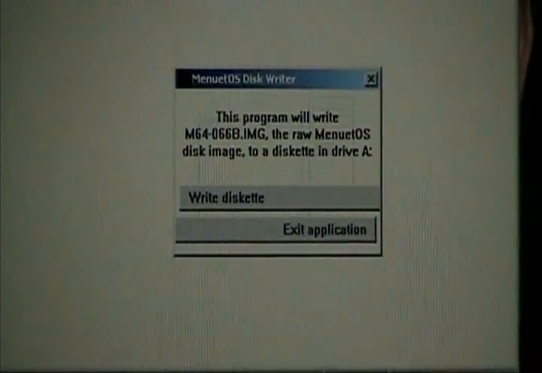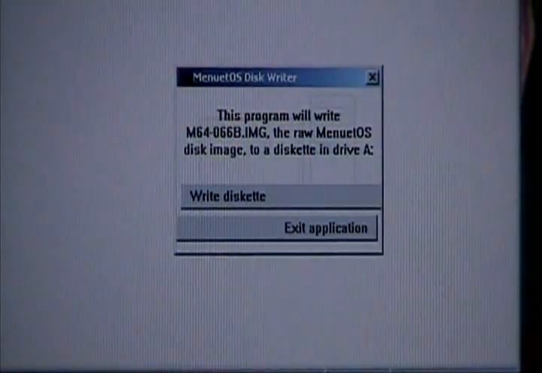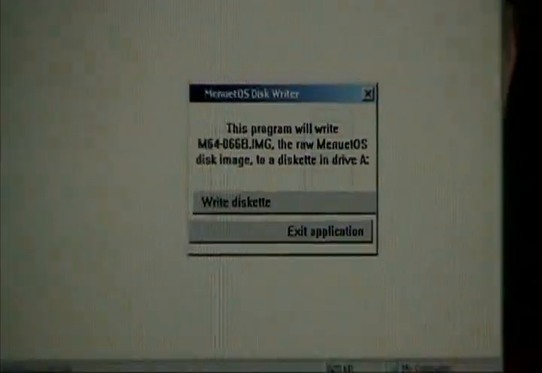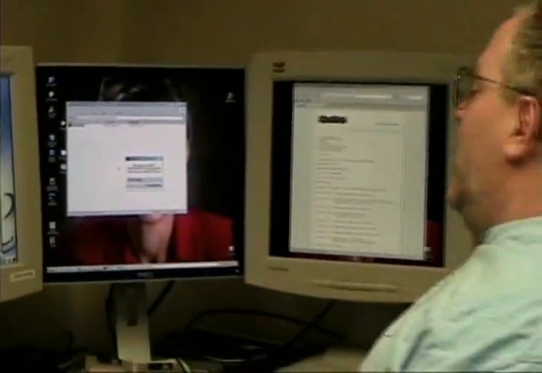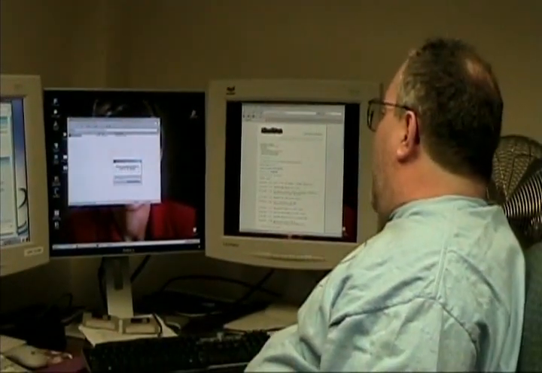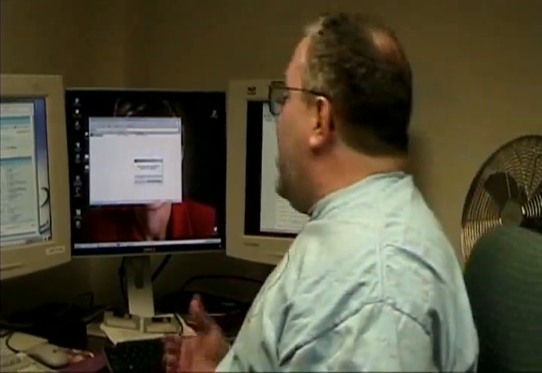Now, take note that you use a new floppy. People use old floppies all the time, and there can be issues with it. So try to use a new floppy. They're only like 25 cents a piece. So now we're going to write to the diskette. And while it's writing there, I'm going to show you something over here.